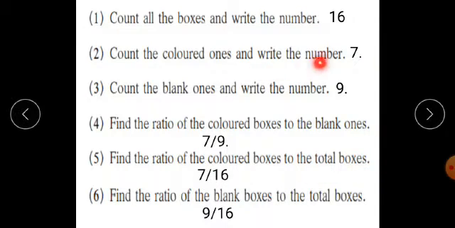As the colored boxes are 7 and the total number of boxes is 16, their ratio comes as 7 upon 16. And the last question of this activity is to find the ratio of blank boxes to the total boxes. The number of blank boxes is 9 and the total number of boxes is 16. Therefore, this ratio comes as 9 upon 16.